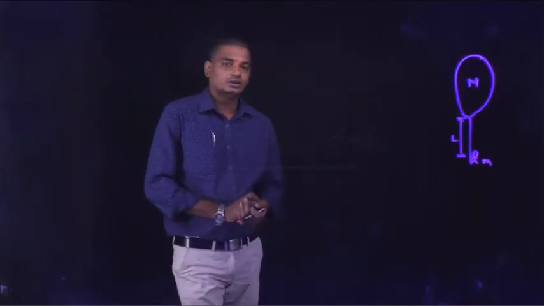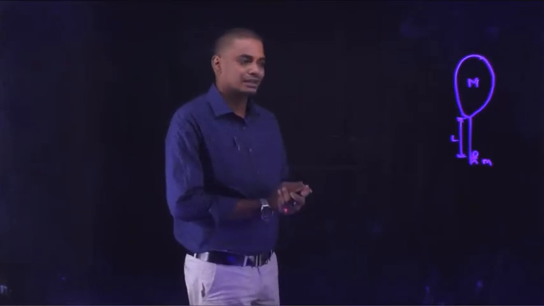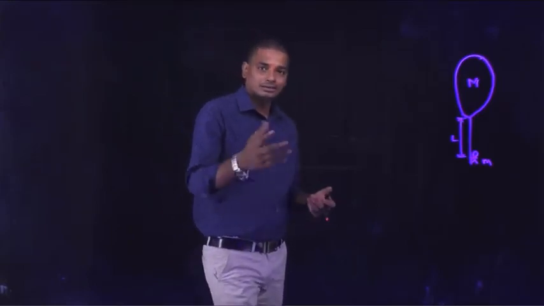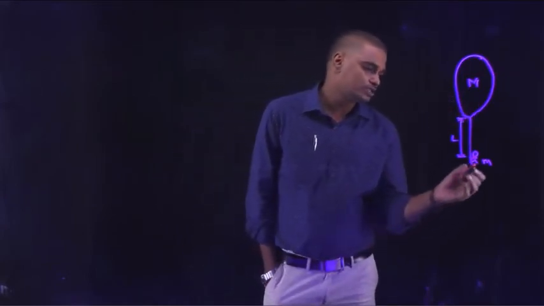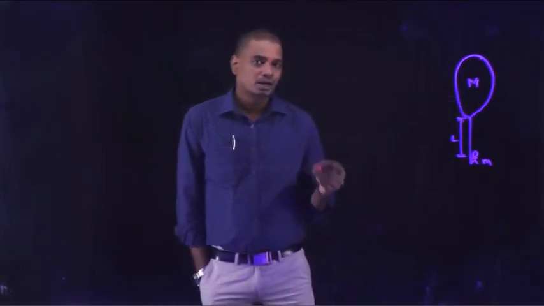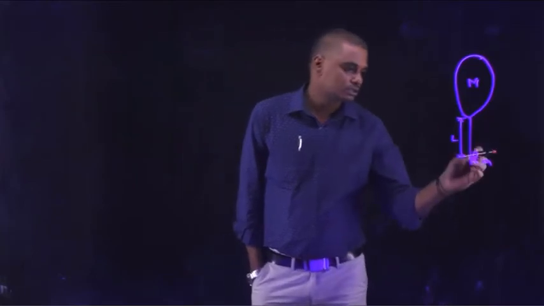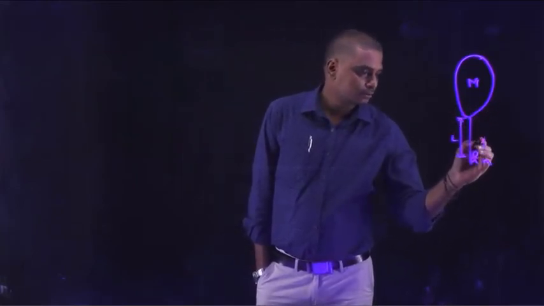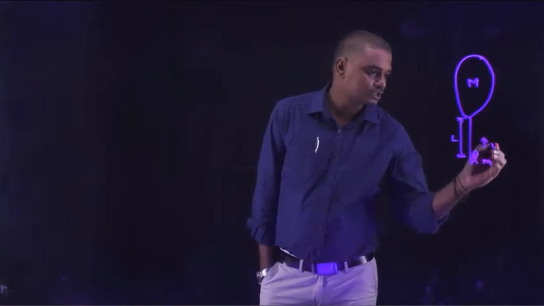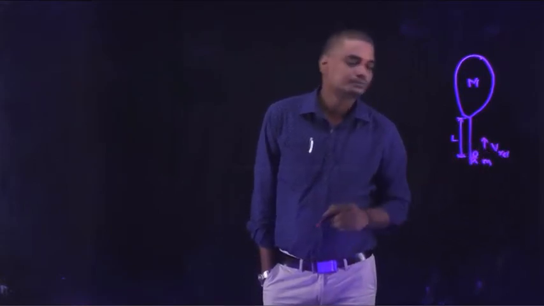Okay students, now consider this is the diagram for the given question. Let capital M be the mass of the balloon and small m the mass of the man who is climbing upwards on the rope of length L. Let the person move upwards with a velocity of v relative.